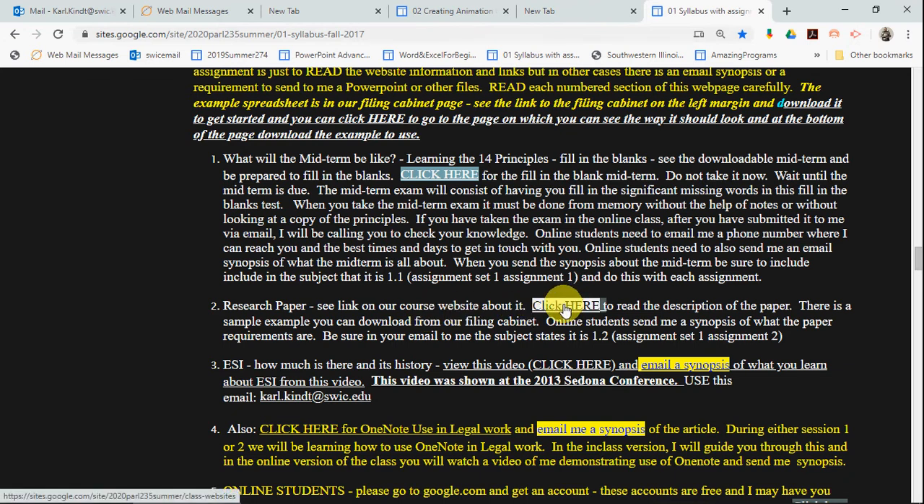Read the description of the paper. Send me a synopsis of what the research paper is all about, what I'm expecting. And then that's assignment 1.2, you see. This is assignment set 1, this is 1.2, and so on, all the way through.